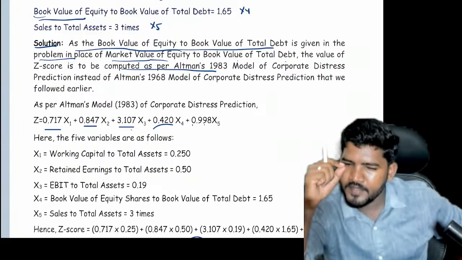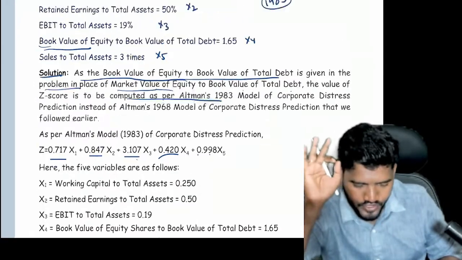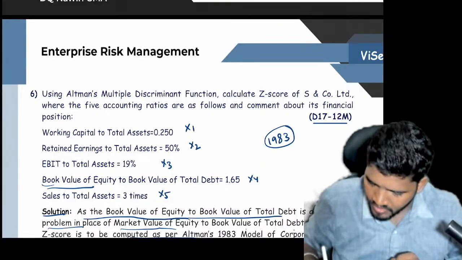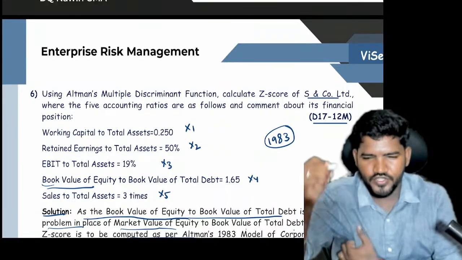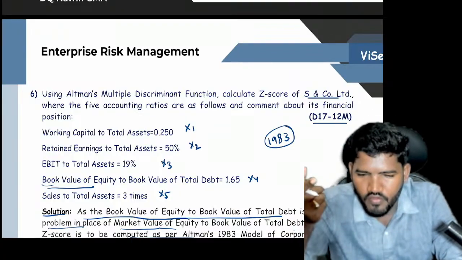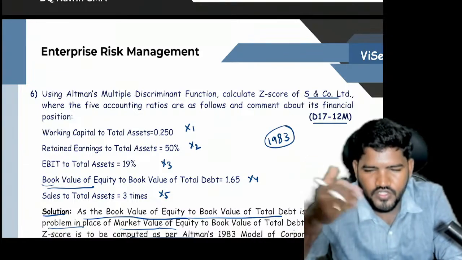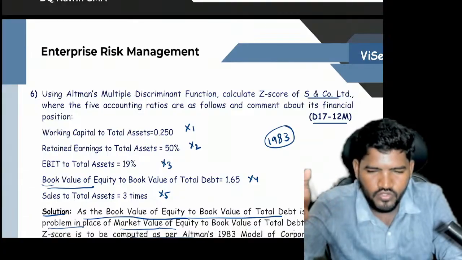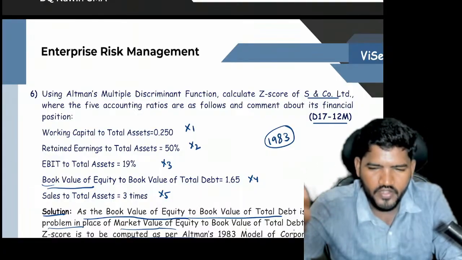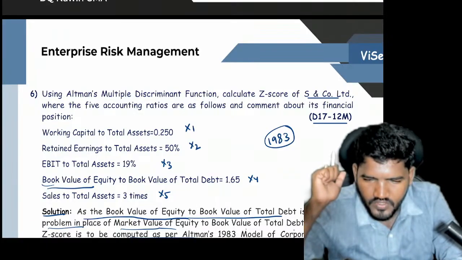So for the purpose of corporate distress calculation, we are using Altman G-score for which company? S&Co Limited. In Altman G-score, we are using here the 1983 model because X4 is book value of equity and preference divided by book value of total debt. So next, G-score equal to so and so, X1 equal to so, X2, X3, X4, X5. Decision: 2.9, less than 1.23, between. After that, you have to do the calculation called analysis.